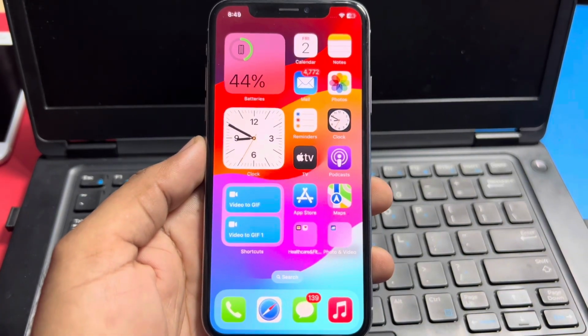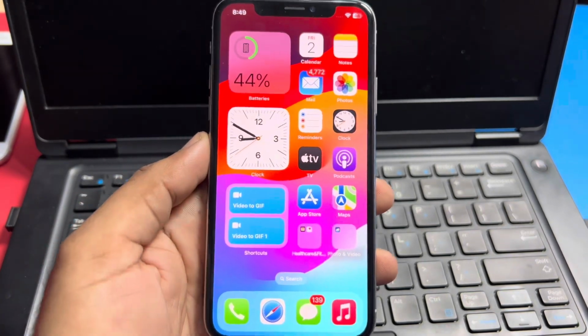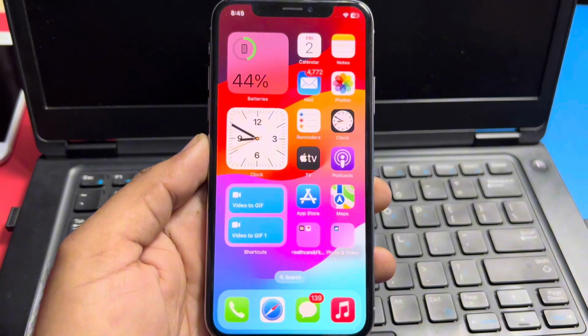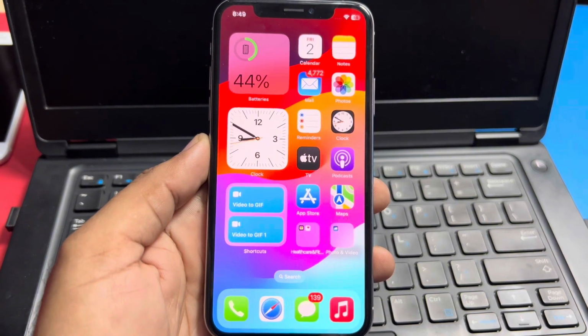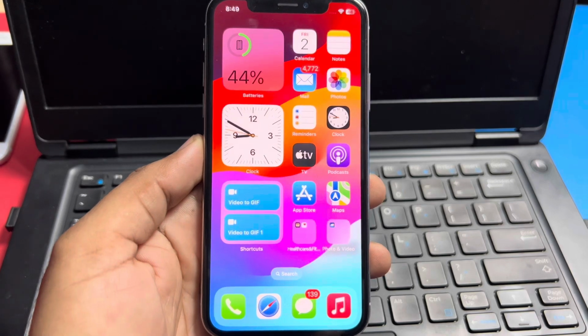So friends, after watching this video, I hope you all know how to unlock it. It will work for you. Try it carefully and follow the same method. Hope this video will help.